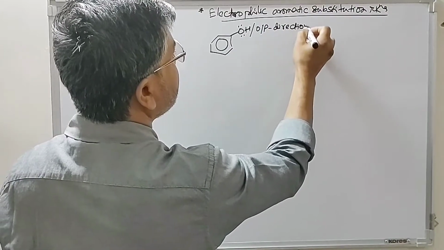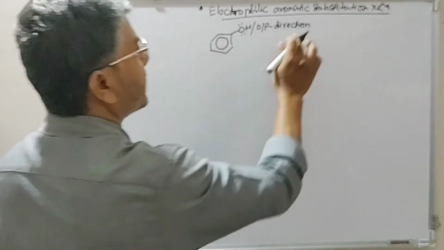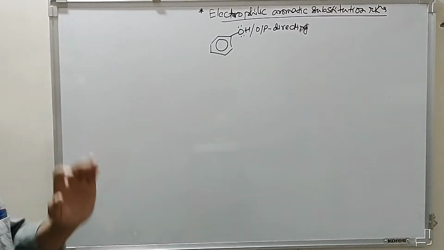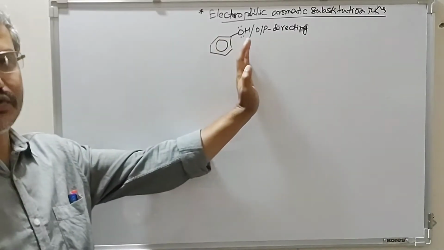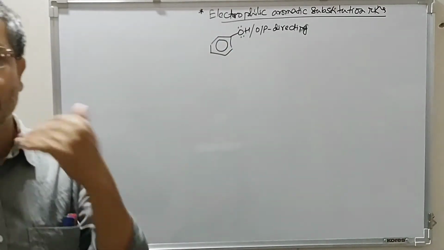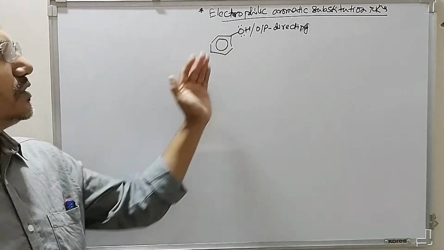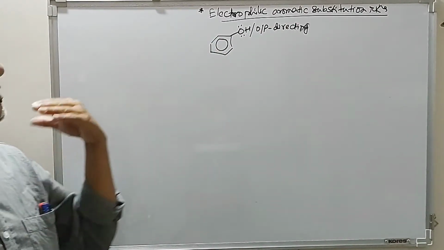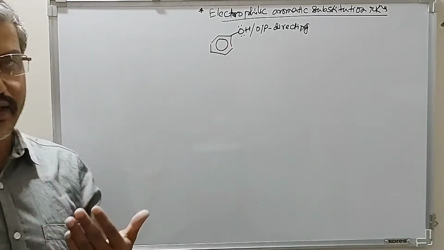Let's see why this is an ortho or para directing group. That means when we carry out electrophilic substitution reaction of phenol, the incoming electrophile will always be directed to the ortho or para position. This is the meaning of ortho para directing group.